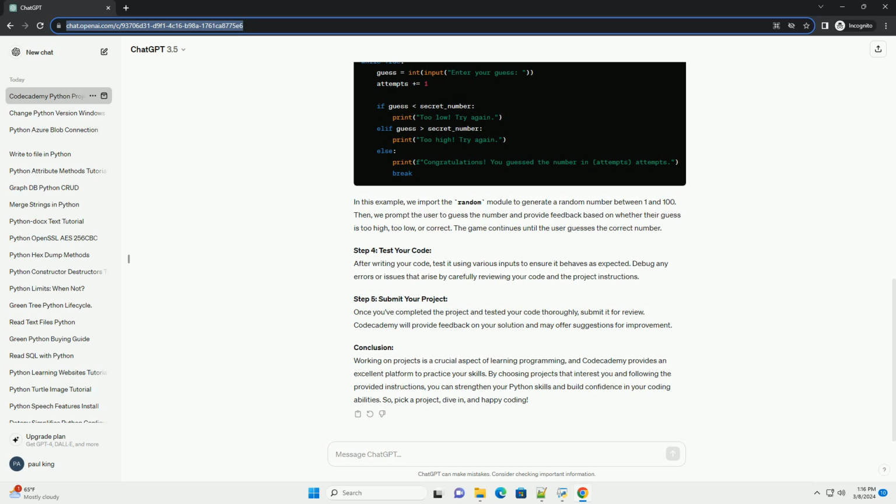Conclusion. Working on projects is a crucial aspect of learning programming, and Codecademy provides an excellent platform to practice your skills. By choosing projects that interest you and following the provided instructions, you can strengthen your Python skills and build confidence in your coding abilities. So, pick a project, dive in, and happy coding.